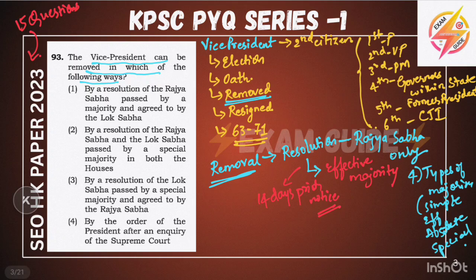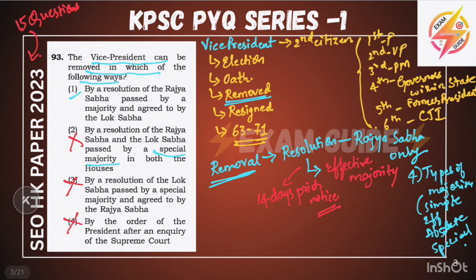First option is by the resolution of the Rajya Sabha passed by a majority and agreed to by the Lok Sabha. Okay, it seems right. We will read other options also. By the resolution of the Rajya Sabha and Lok Sabha passed by special majority. No, special majority is not required, so it is 100% wrong. By resolution of the Lok Sabha. No, it is Rajya Sabha only, so this is also wrong. By the order of the President. No, not at all. Not required.